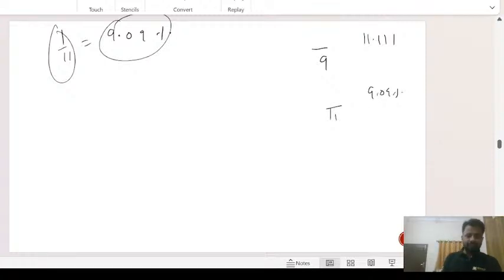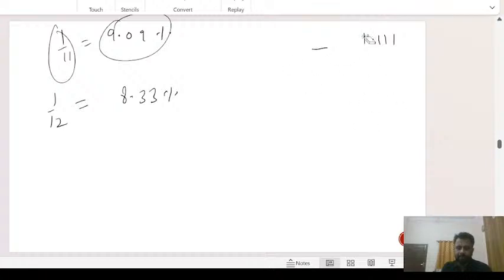And 1 by 12 is half of 1 by 6. 9.09, not 9.90, Ronit. So 1 by 12 is half of 1 by 6. 1 by 6 was 16.66, so half of that would be 8.33%. I hope this is clear to all of you. I'm going to do multiples of these numbers now, which you can easily remember.